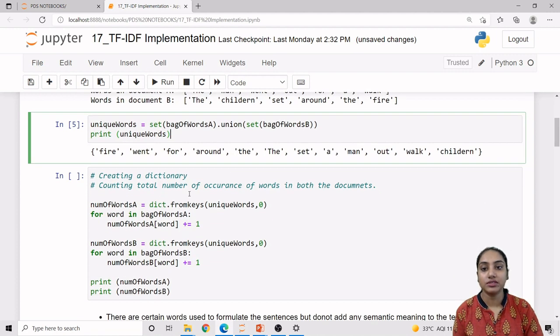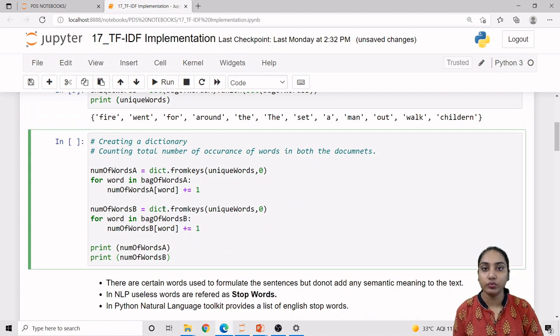Now we are converting this to the bag of word implementation, in which the frequency count according to our unique words will be given for a particular or specific document. So let us check this. We are using the fromkeys method. That means the unique word set will be converted into a dictionary, and in making the dictionary we use the fromkeys method, in which the default value of each and every word is assigned as 0. So in dict.fromkeys, we take the keys as the unique words set, and then the default value is 0.